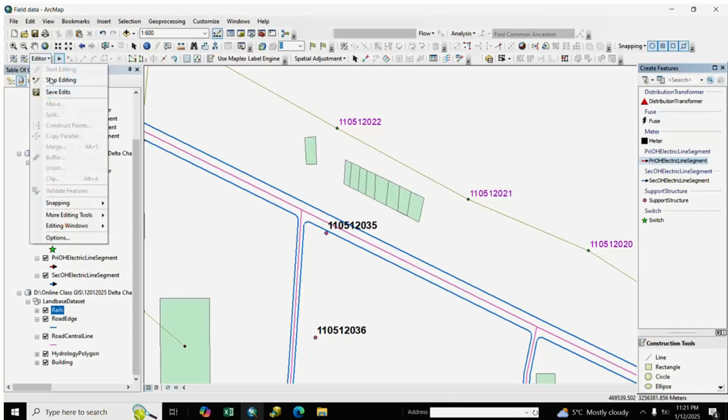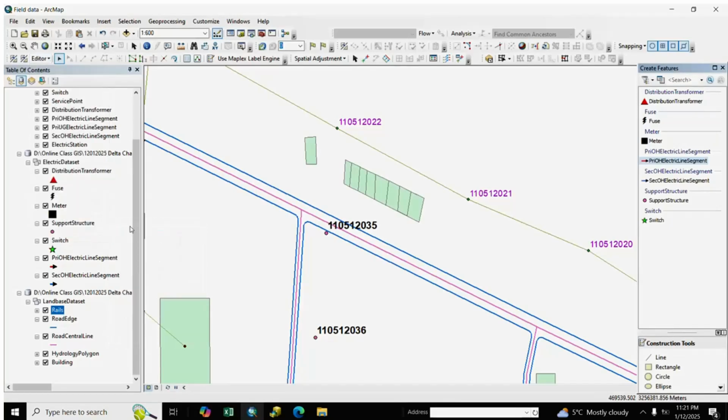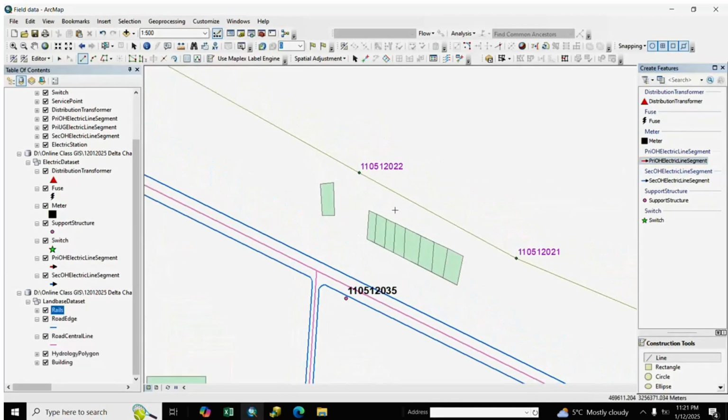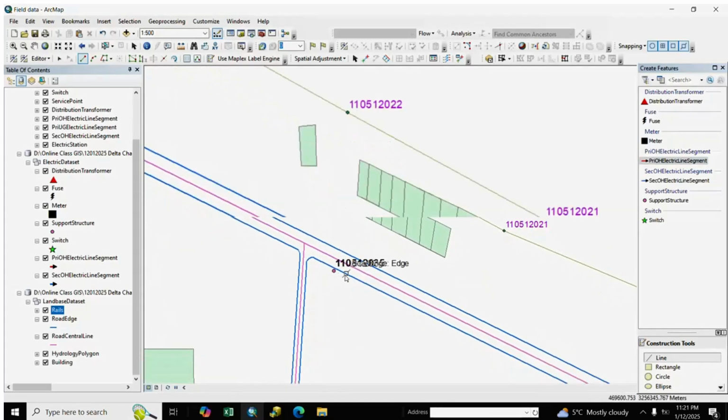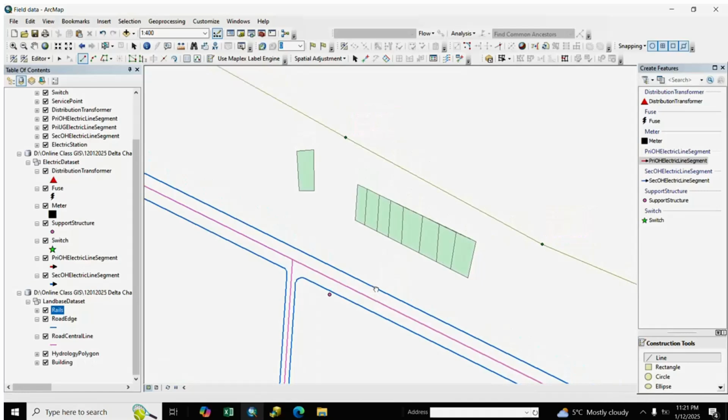We make an insert file, so we start editing. We already started editing, and after starting editing we go to the editor and create a window. Here is the create window. We select primary OH, and here is the nearest pole number 22, and here is pole number 35.